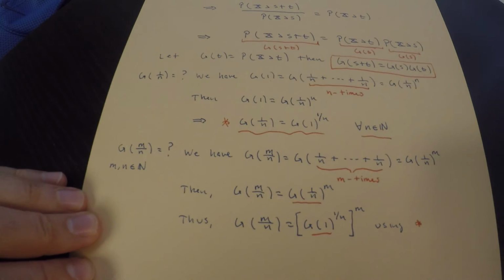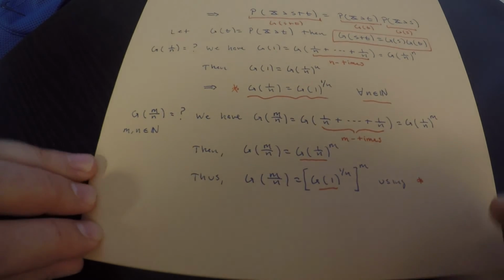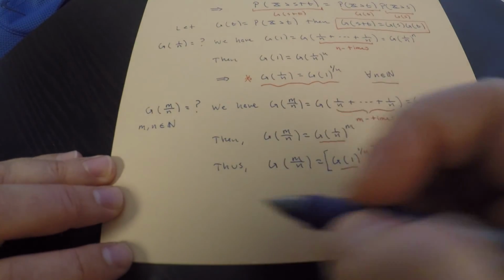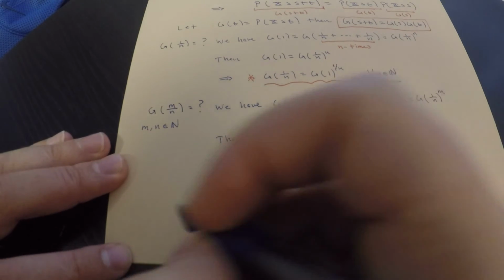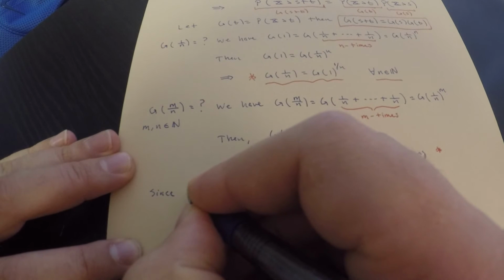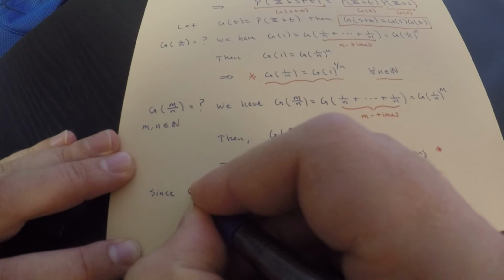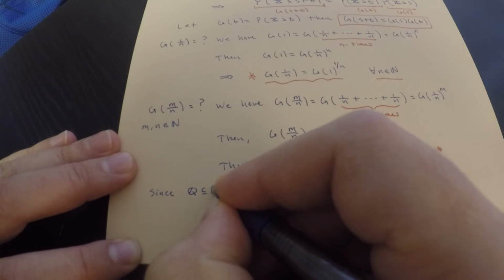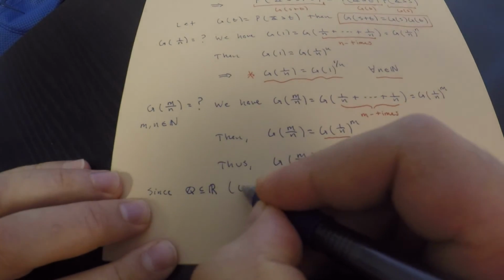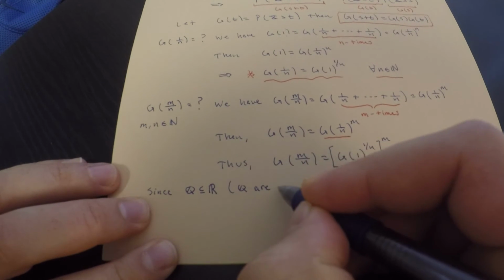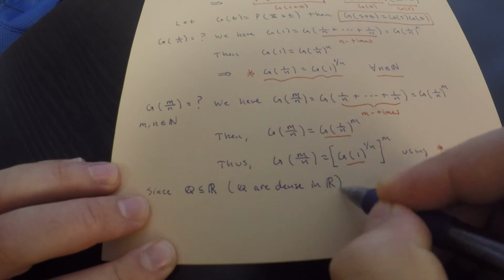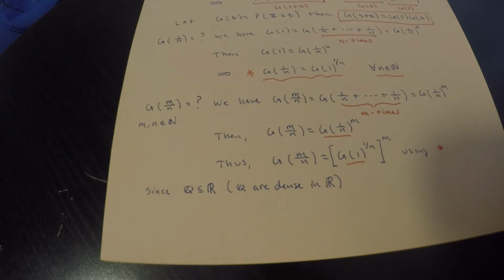So what we're going to say is the following. Again, this is where things get a little hand-wavy, but since the rational numbers are a subset of real numbers, and the rational numbers are dense in the real numbers, we can say the following.